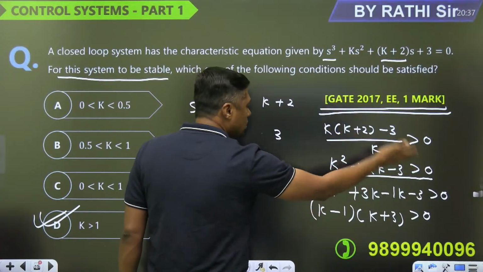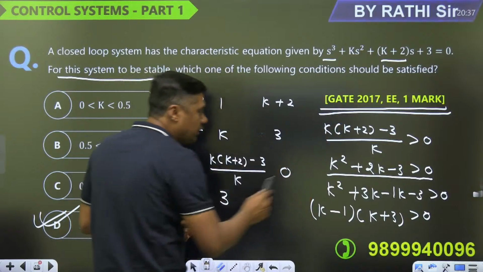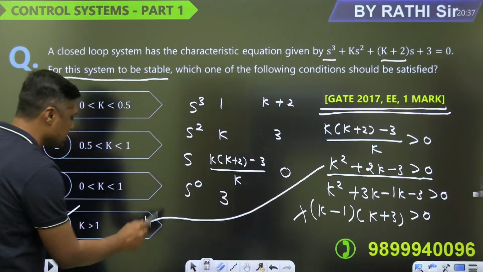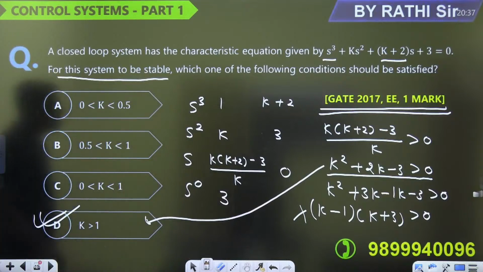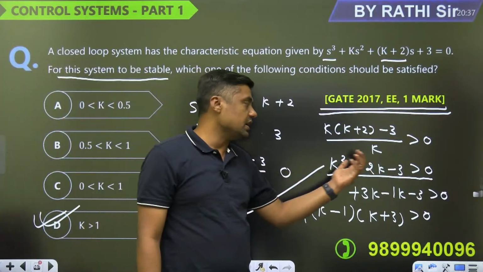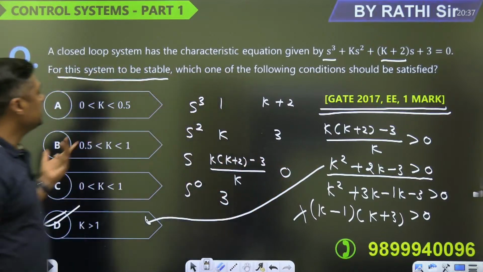If you want more than 0, then definitely the value of k should be 1. Directly you can verify with this answer, because for other values you are going to get a value less than 0. And it should be greater than 0.